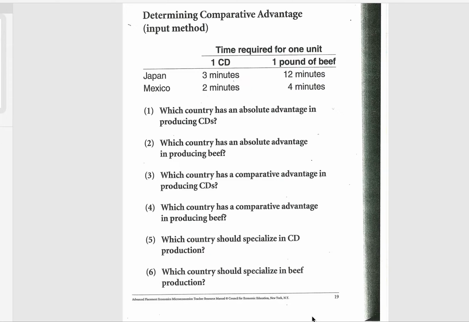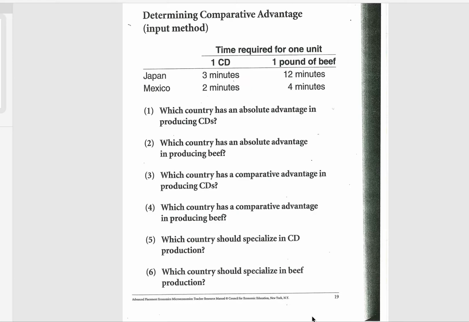But first we're going to look and see who has the absolute advantage. When you're looking at an absolute advantage question dealing with an input, we want to know who can make it faster. As we're looking at this, it takes Japan 3 minutes to make one CD. It takes Mexico 2 minutes. So for CDs, Mexico has the absolute advantage because they can make it faster.